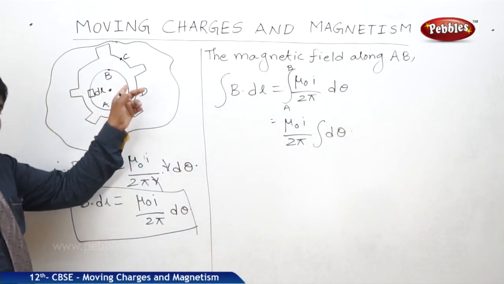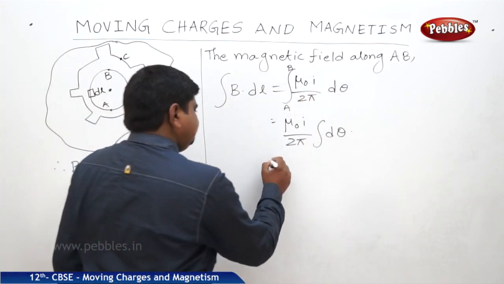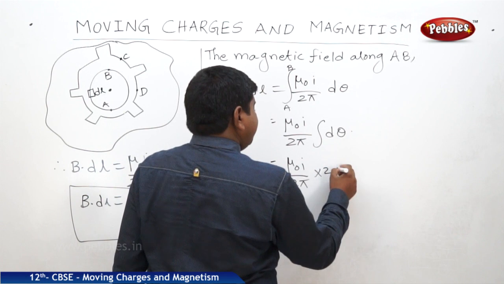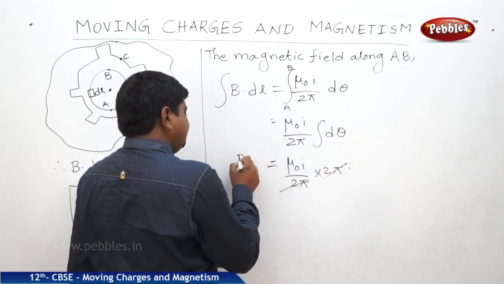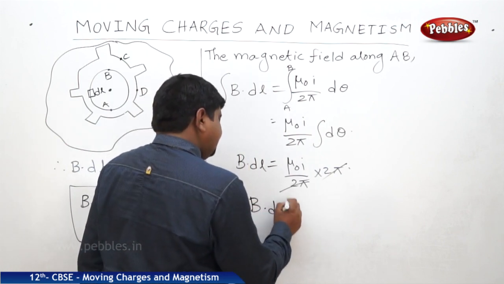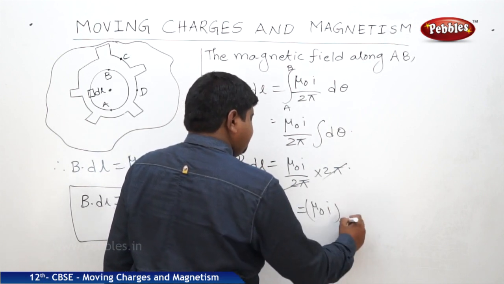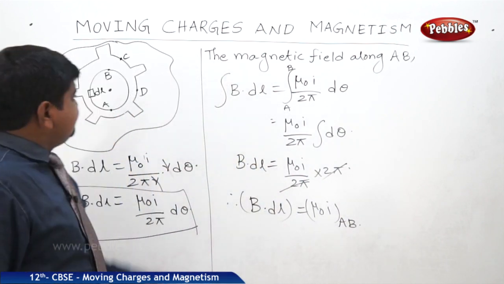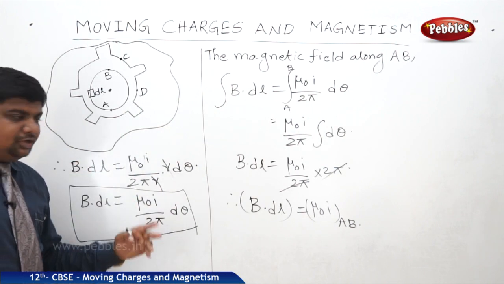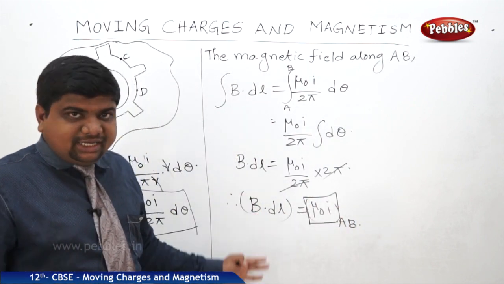For a given loop, in a complete rotation, the total angle covered is 2 pi. Therefore it is mu naught I by 2 pi into 2 pi. The 2 pi gets cancelled, therefore B dot dl is equal to mu naught I with respect to the AB curve. Similarly for CD we will get the same thing, and EF will also give the same thing.